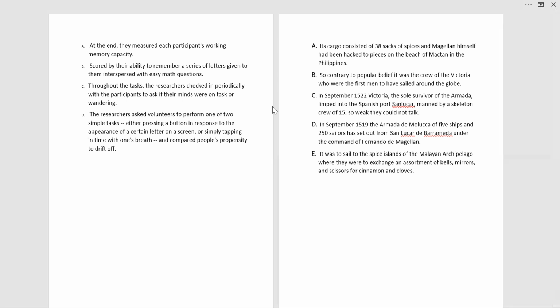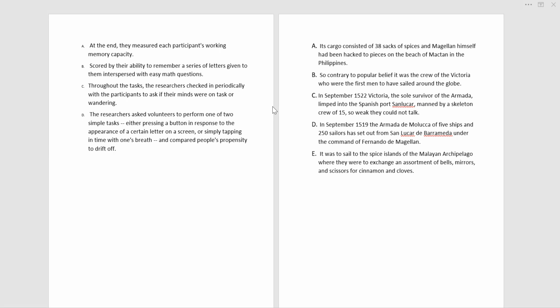So the first is: in September 1519, the Armada de Molucca of 5 ships and 250 sailors had set out from Sanlúcar de Barrameda under the command of Fernando de Magallanes. That makes it the first sentence, which explains the situation, what it is all about: they went on a sailing to this place under the command of this person in this year. So that makes it the first sentence.